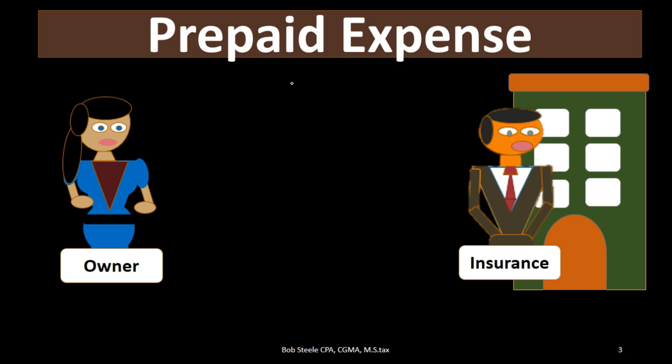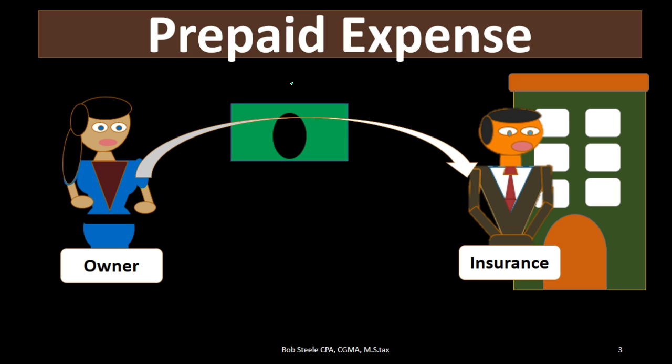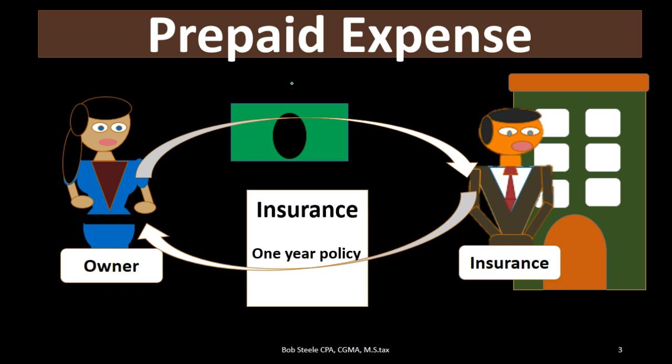The most common example is prepaid insurance, in that whenever we buy insurance, by definition, we are paying for the insurance before we are receiving anything. The only thing we have received is a policy, which is basically a promise to cover us in the future. But until that coverage is taking place, until that risk is taking place, we should be recording the prepaid expense as an asset because it's going to provide a future benefit. It hasn't been consumed at this point in time.